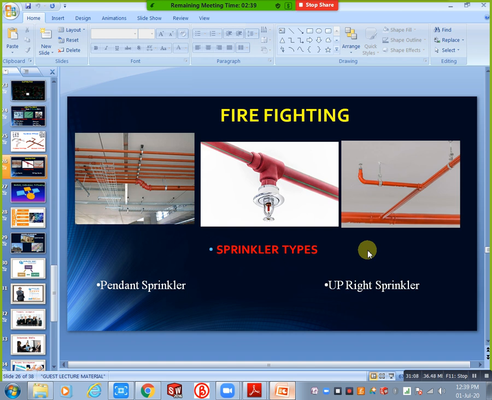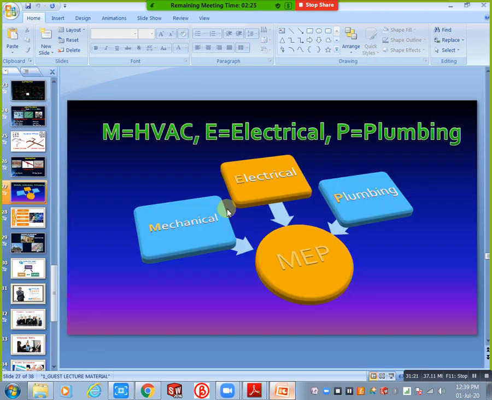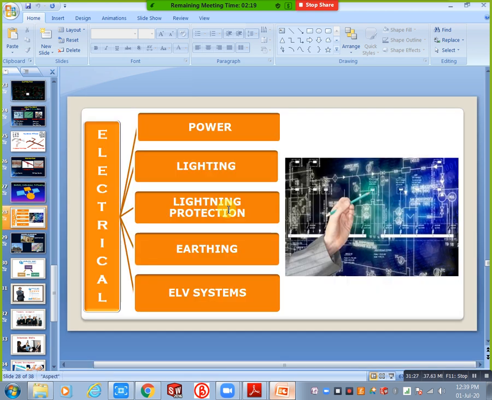Okay, next we will discuss electrical. In electrical we have the basics. First of all, we need power, lighting, protection, earthing, and the ELV system. Power means we will discuss what is single phase, what is three phase, when we require single phase, and when we require three phase. For example, residential buildings or normal offices use single phase. But if you construct an apartment, they get three phases, but some flats get one phase, some flats get another phase, and some flats the third phase. Like that you can distribute based on your requirement.